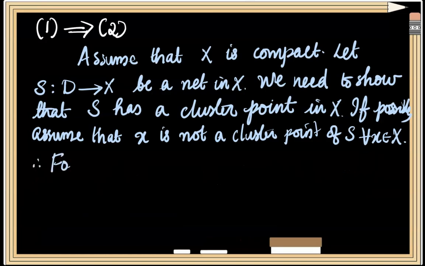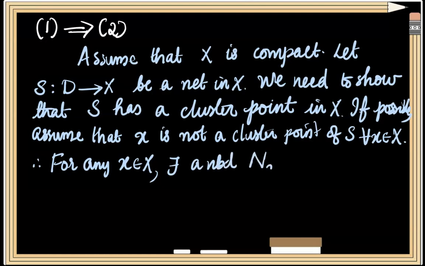That is, for any x element of capital X, since that point x will not be a cluster point of our net, there will exist a neighborhood, say Nx.